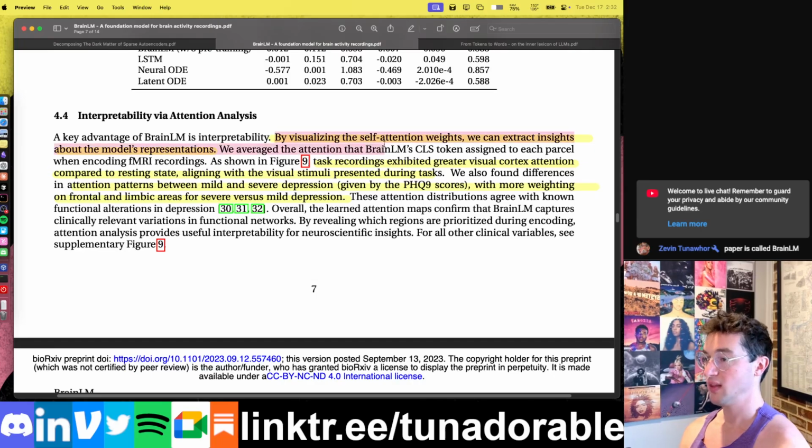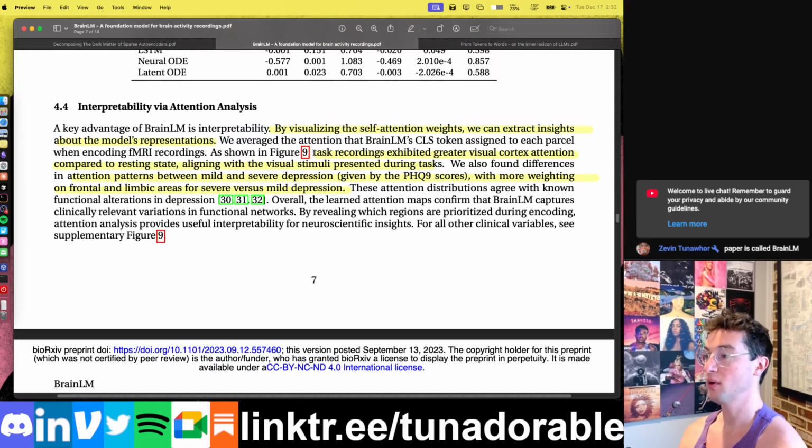Now, when we look at the actual self-attention weights, that can show us insights about what the model is actually learning and thinking and looking at, right? And importantly, what we want to see is we can look at all of those little parcels, those places in the brain, and see what we know them to be based off our decades of neuroscience, and see, okay, in a given scenario when the brain should be paying attention to this brain region, is it in fact doing that, right? And we do find indeed it works.